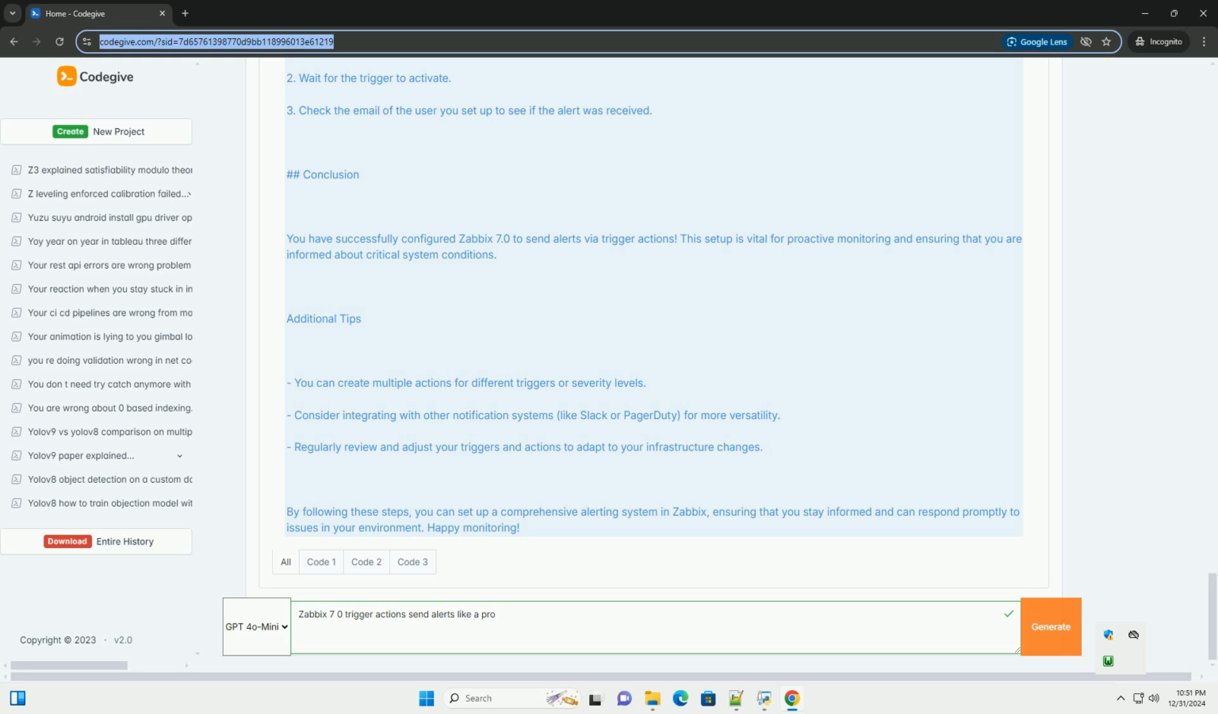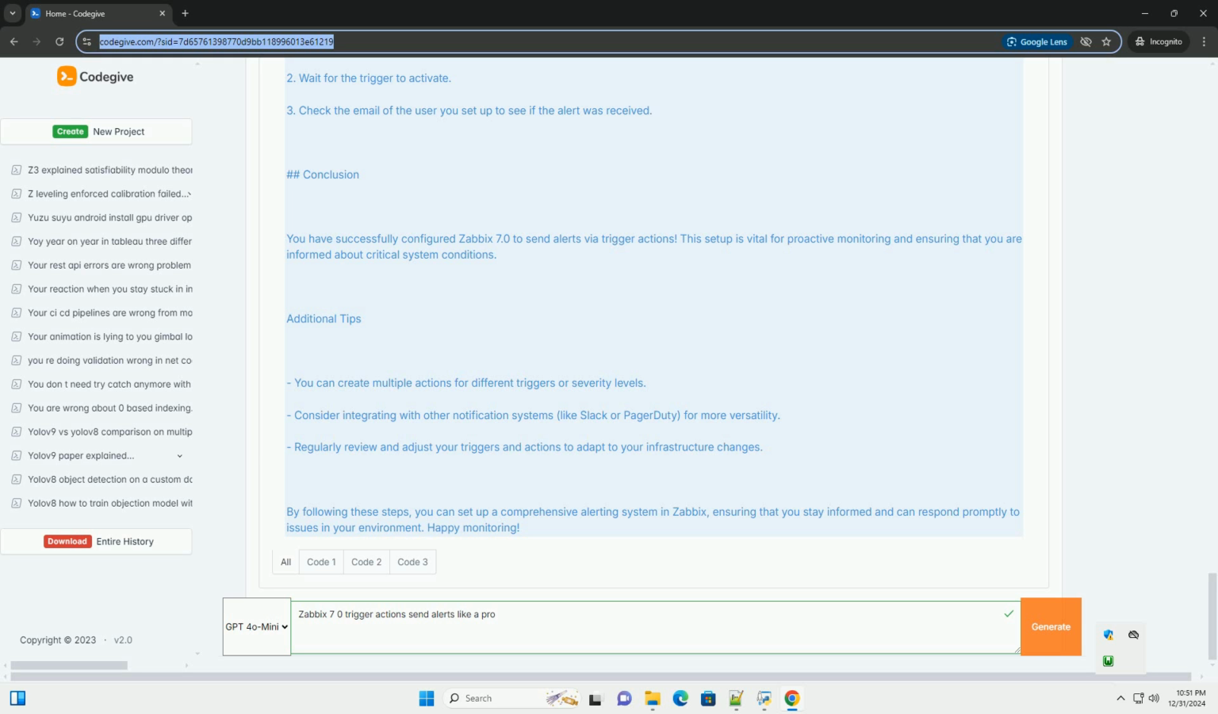4. In the Media tab, click on Add. Type: Email. Send to: alertuser@example.com, the recipient's email. When active: 00:00-24:00. Severity: select High, or the severity levels you want to receive alerts for. 5. Click Add to save the media settings and then click Add again to create the user.